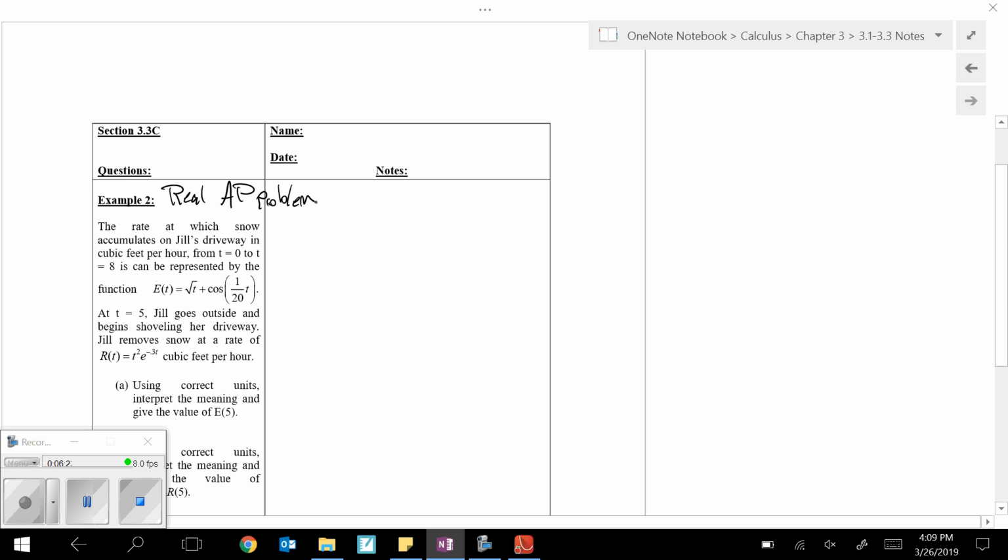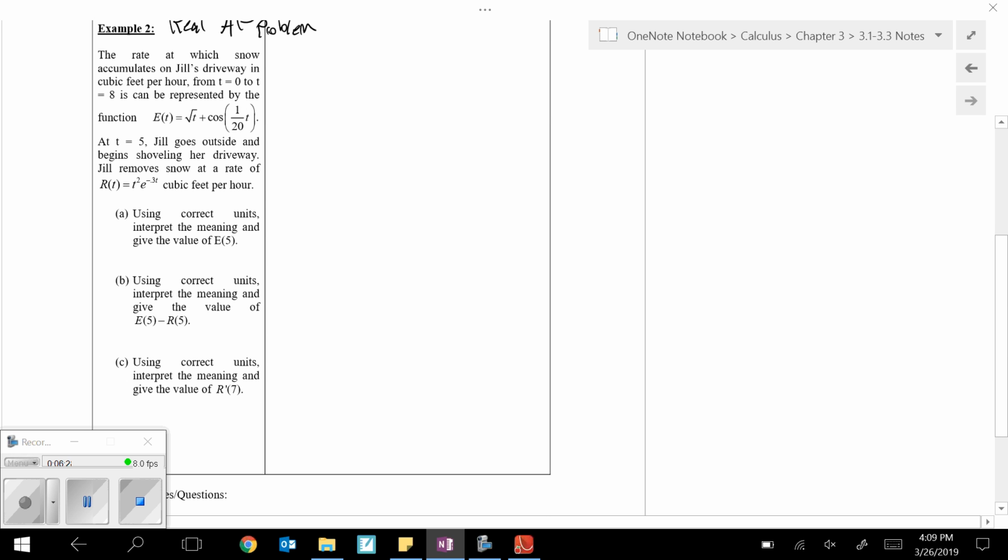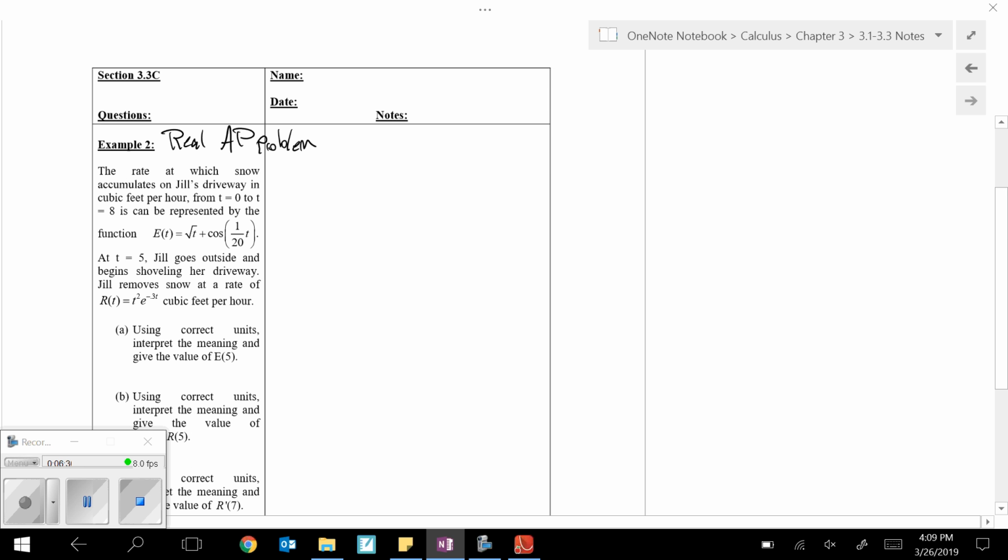Now I've got a whole bunch of similar questions here, A, B, C. At most, you'd see 1 or 2 of these in a real AP question, and the other 2 parts would be something else. Most AP questions have 1 setup and 4 little questions built in. So we're going to have a lot of repetition here, but that's because I want you to know how to answer all the little parts, even if you only see 1 or 2 of them on the real test. So let's read it here.